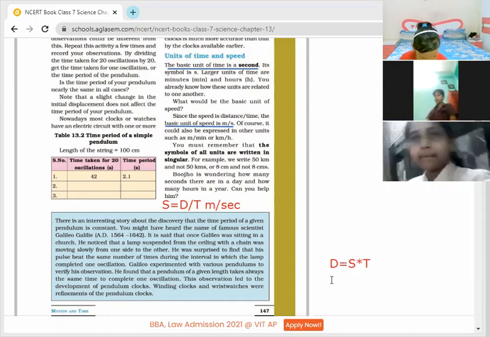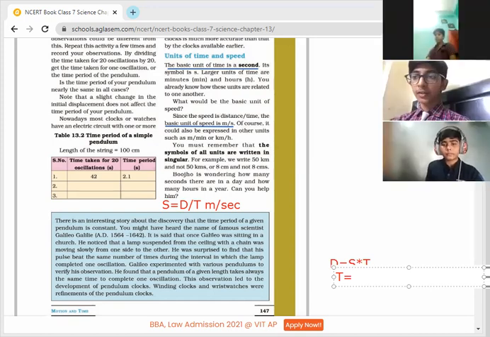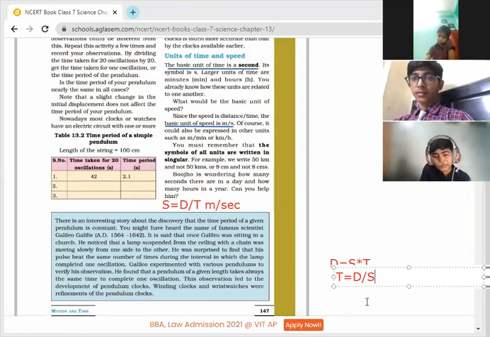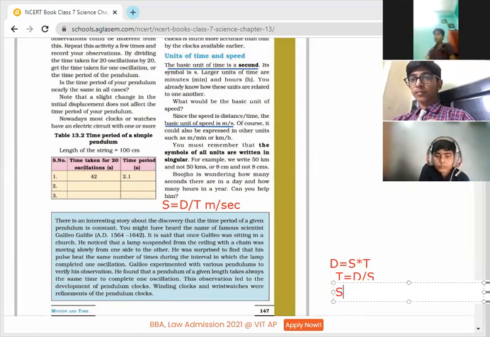And if I am going to find out time, then what will be the formula for time? Distance upon speed. And speed you already know. Kindly write down if you are having confusion in it.